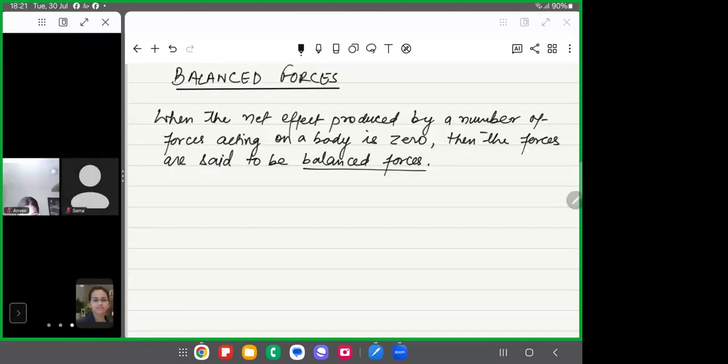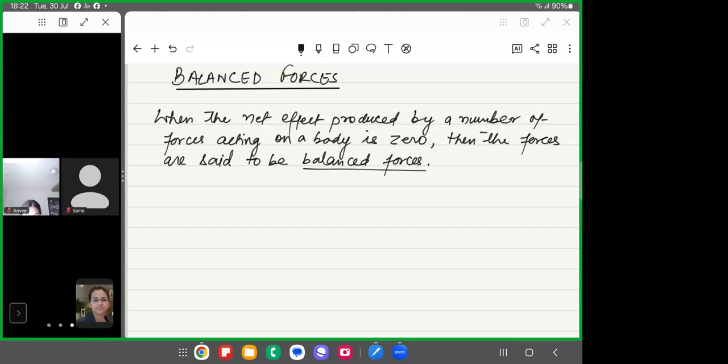So what are balanced forces? When the net effect produced by the number of forces acting on a body is zero. It means there are many different forces acting on the body, but their net effect is zero, and the state of the body will not change. Then we say that the forces are balanced forces. Balanced forces can only bring a change in the shape of the body, sometimes.